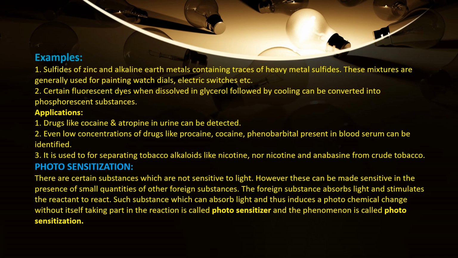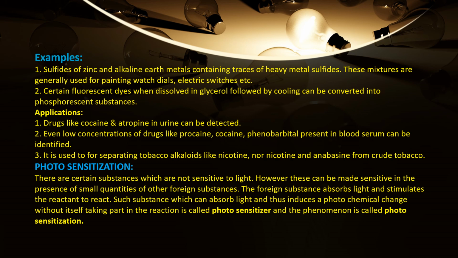What will this foreign substance do? This foreign substance absorbs light and makes the reactant react. Such a substance which can absorb light and thus make the reactant undergo the reaction without itself taking part in the reaction is called a photosensitizer, and the phenomenon we call photosensitization.